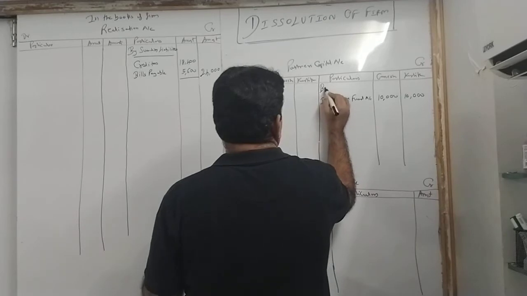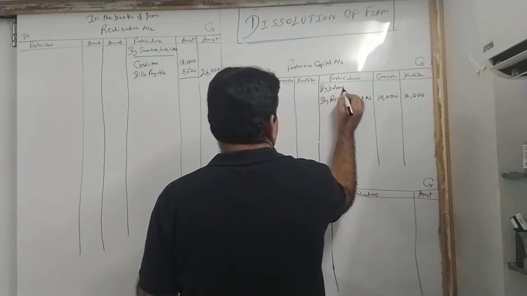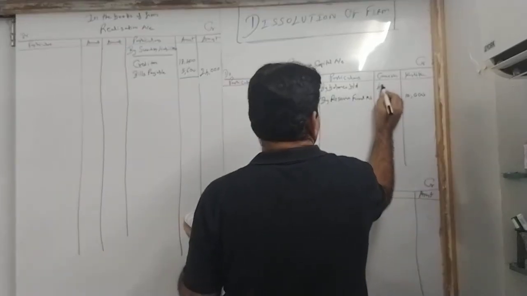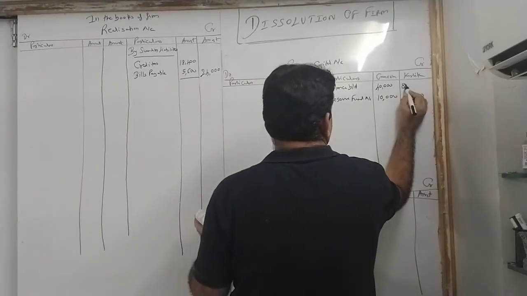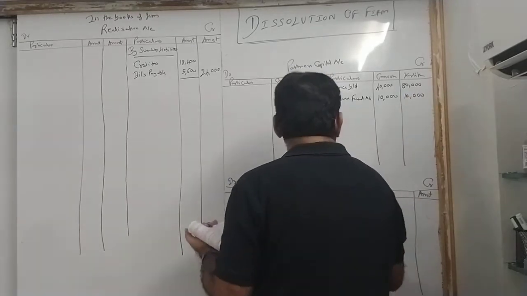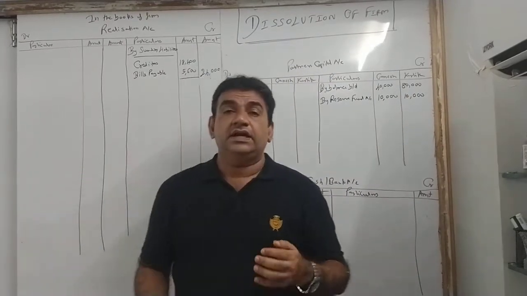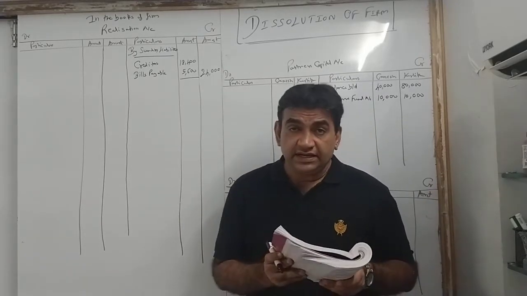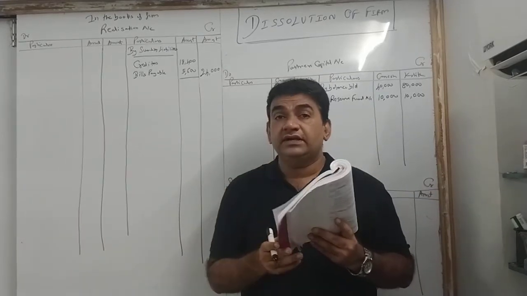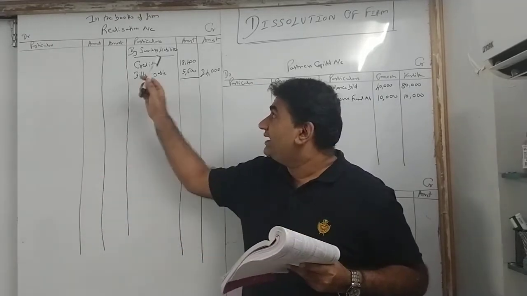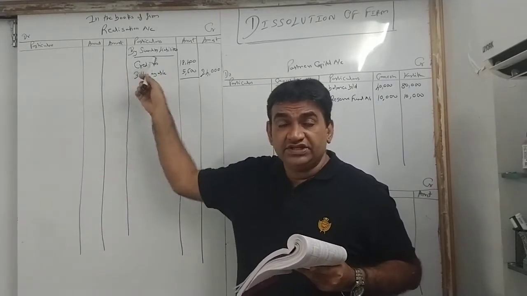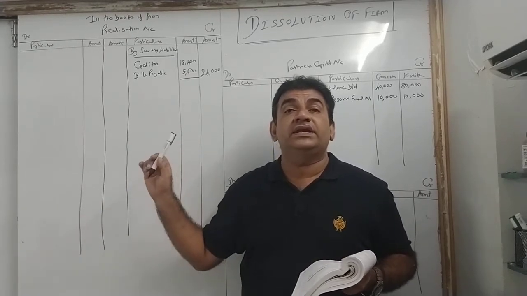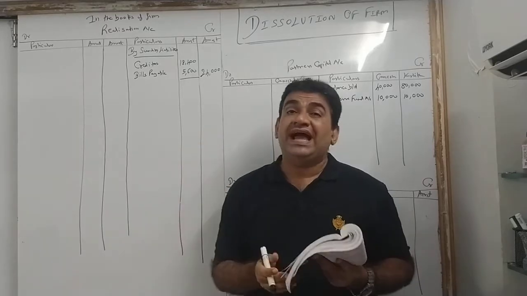Next, capital, same way. By balance brought down: Ganesh 40,000, Karthik 80,000. Clear? I'll repeat. What did you do? Creditors and bills payable go to the credit side of realization by sundry liabilities, and reserve fund and capital exactly the same way as we did in admission. Okay? Come to the asset side.